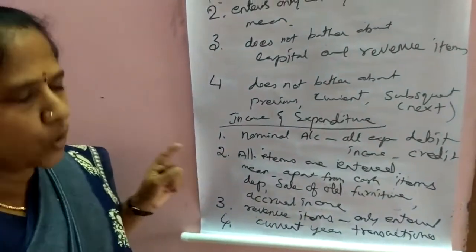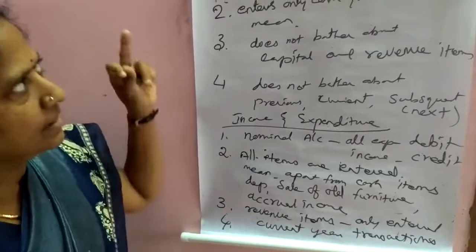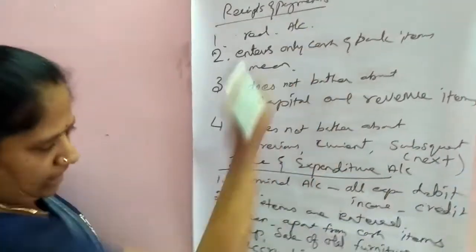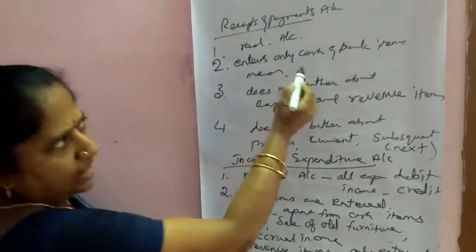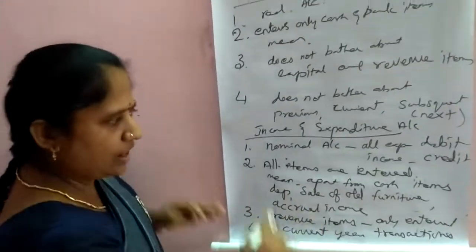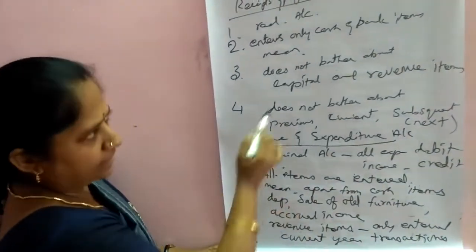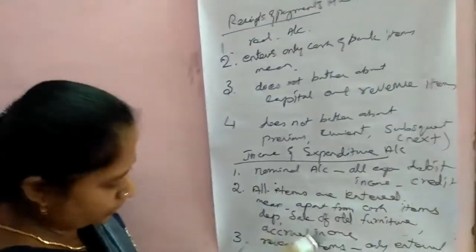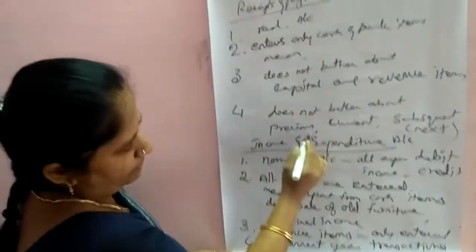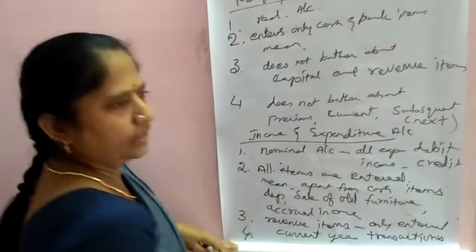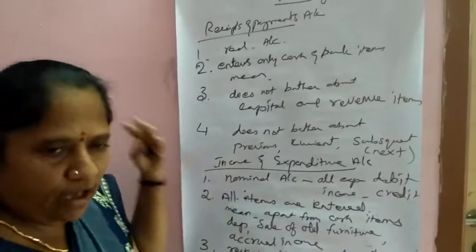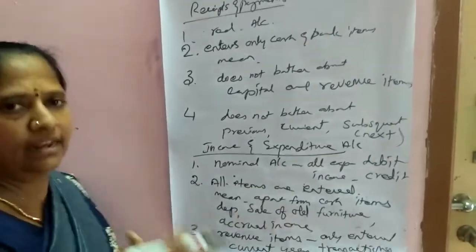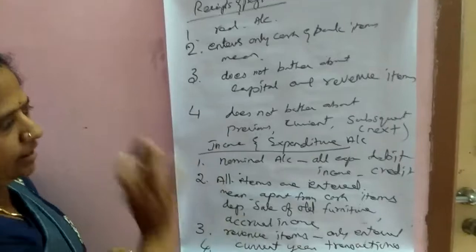So we can easily know the difference between the receipts and payments account and the income and expenditure account, because one is a real account and the other is a nominal account. Here only cash and bank items are entered. Here all items apart from cash items are entered. It does not bother about capital and revenue items; it enters only revenue items. In the receipts and payments account, previous year, current year, subsequent year subscription and any items are entered. But in the income and expenditure account, only current year transactions are taken.